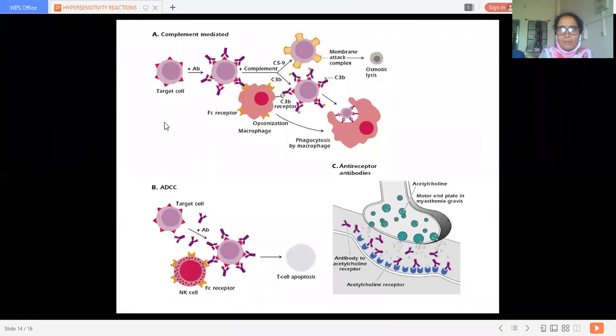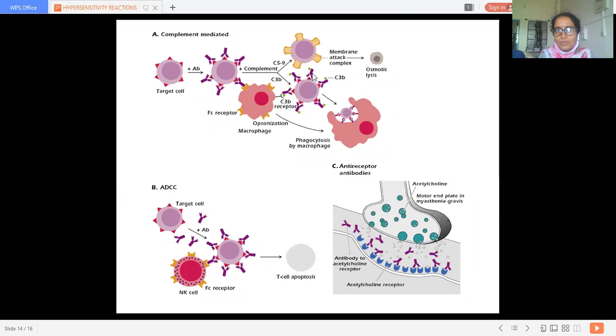Now here the complement mediated reaction. Here you can see the target cell will attach with these antibodies. These violet things are antibodies. Here the complement reaction and opsonization. Here it gets attached to the Fc receptors, and on the other side there is complement, that is C3B.